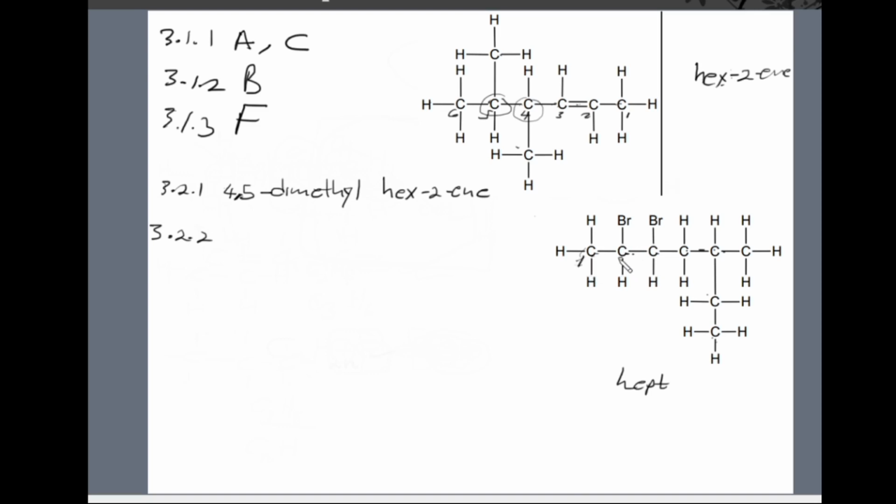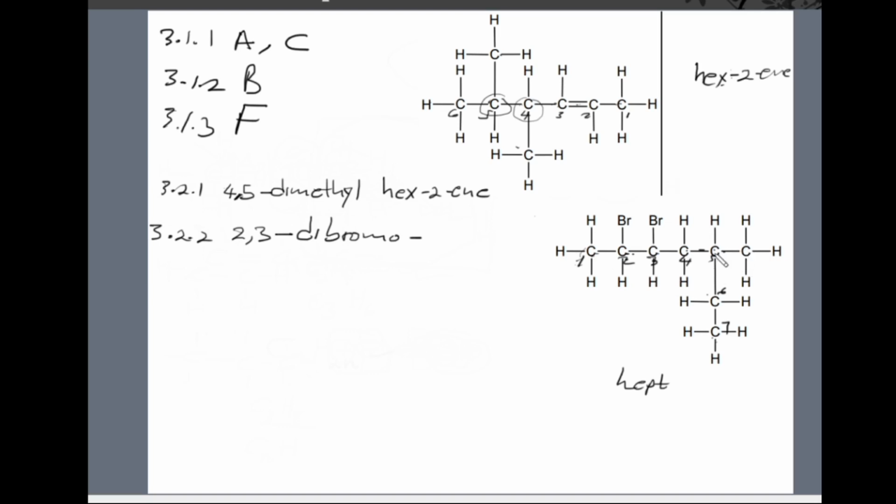So 1, 2, 3, 4, 5, 6, 7, right? So we see there's a bromine atom on the second and the third carbon atoms, right? So we'll have 2,3-dibromo, right? And then next we need to count to identify the branches.